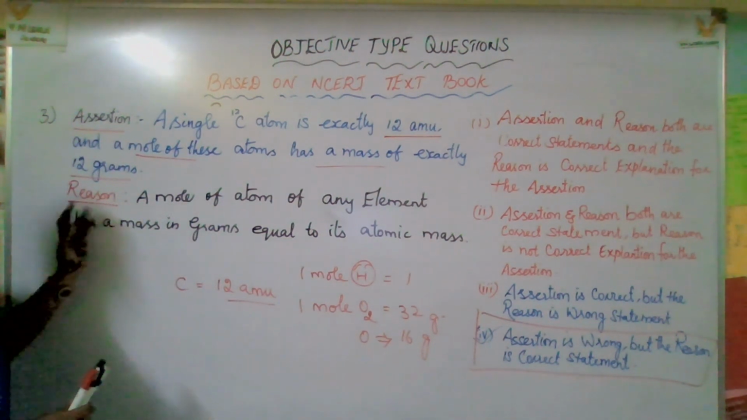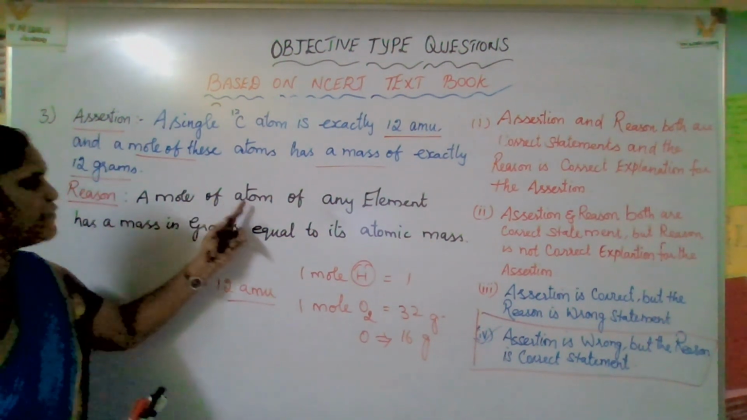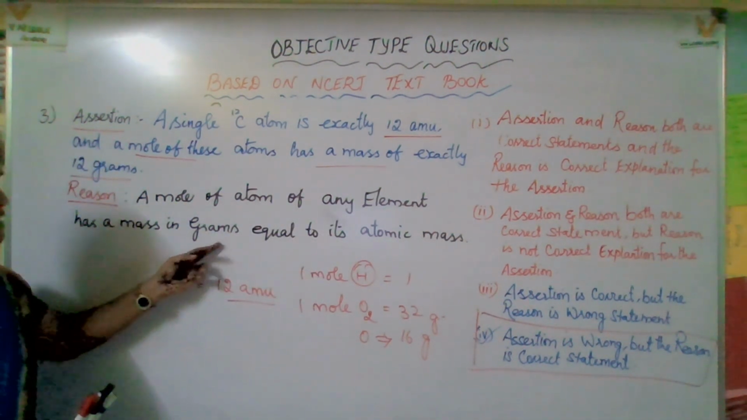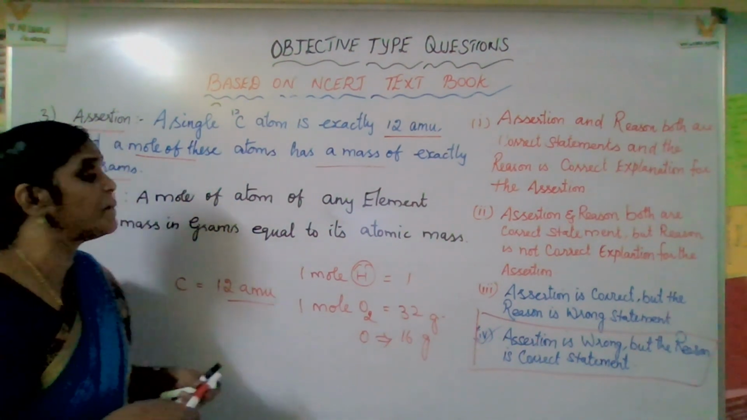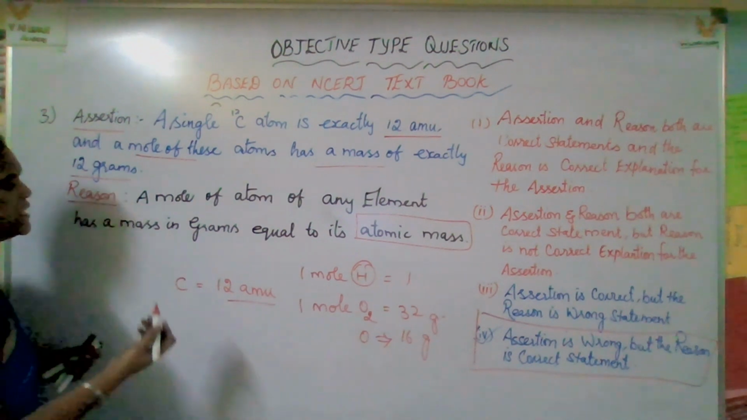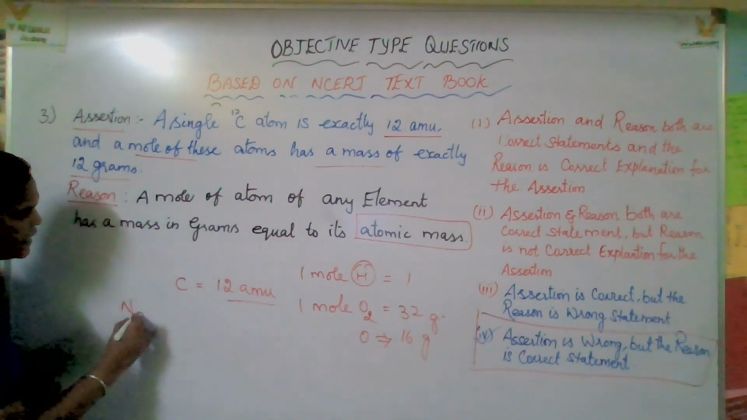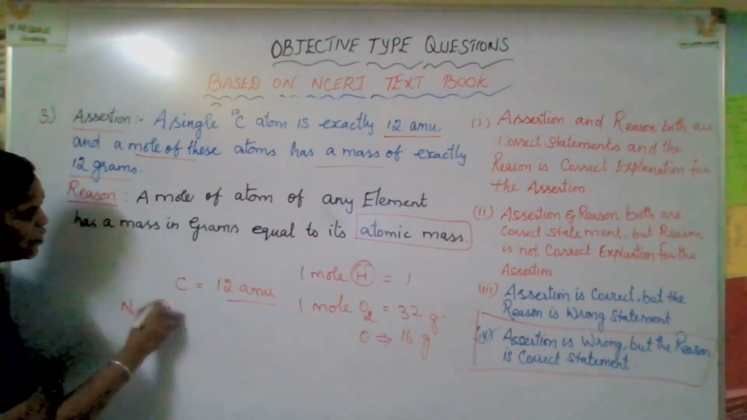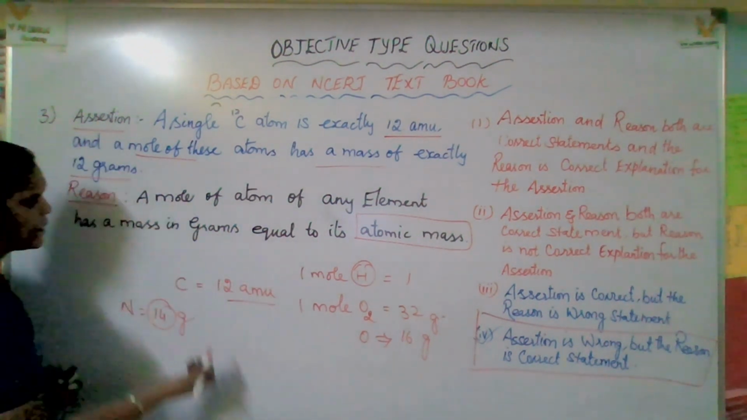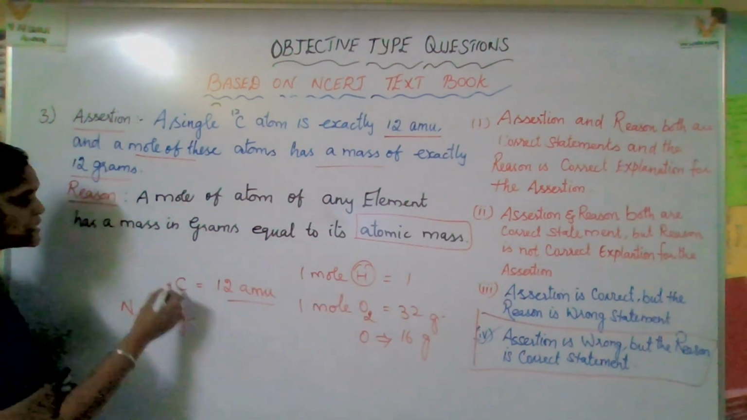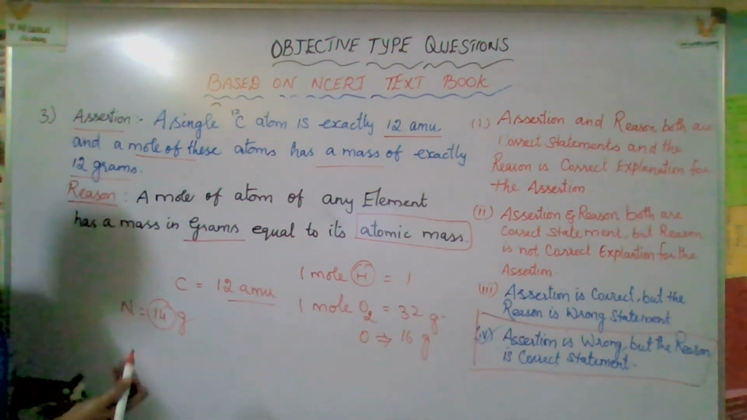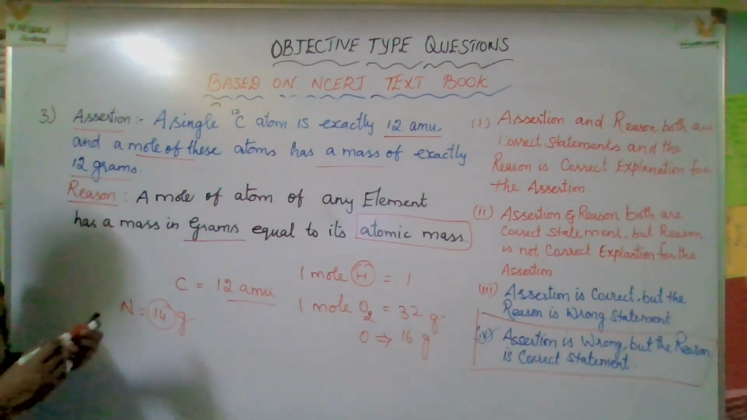Okay, now the second point, the reason: a mole of atoms of any element has a mass in grams equal to its atomic mass. They mention it's the atomic mass. Yes, of course. For example, nitrogen is 14 grams, it's the atomic mass. Oxygen is 16, it's the atomic mass. Hydrogen 1, it's the atomic mass. Carbon 12, it's the atomic mass. So we are mentioning in grams. That is what it has mentioned. So what is the exact answer?